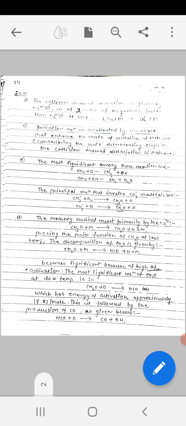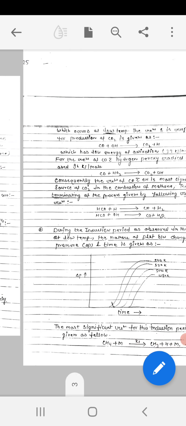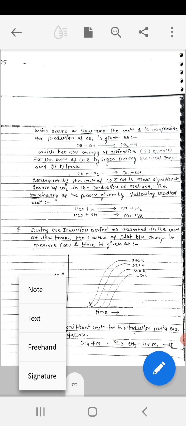HCO formed in the above reaction combines with O to form CO plus OH, which occurs at low temperature. The reaction which is responsible for production of carbon dioxide is given as CO combines with OH to form CO2 plus H, which has low energy of activation, that is 33 kilojoules per mole.